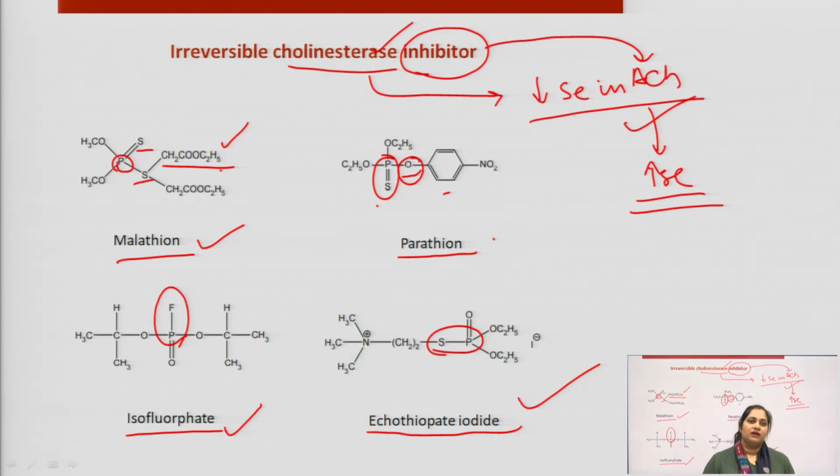Inhibition of that hydrolysis will lead to an increase in acetylcholine, and hence the action can be exerted by the acetylcholine.